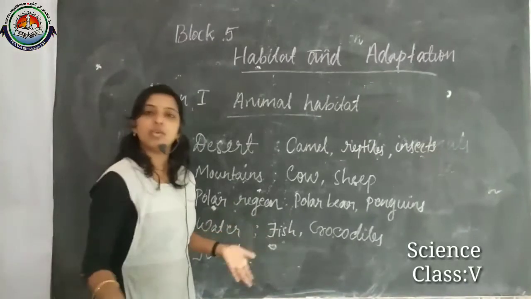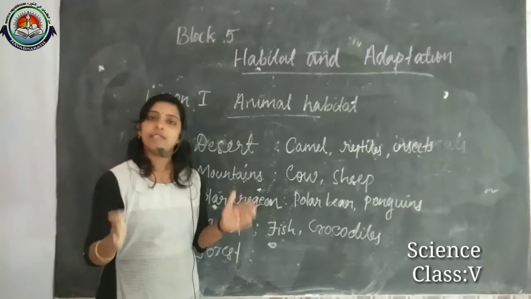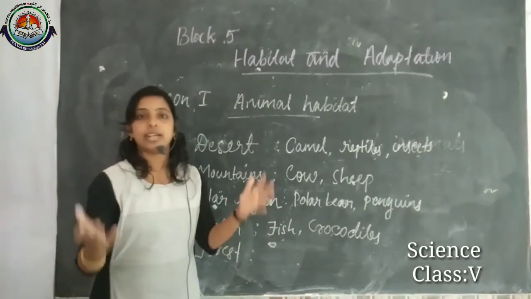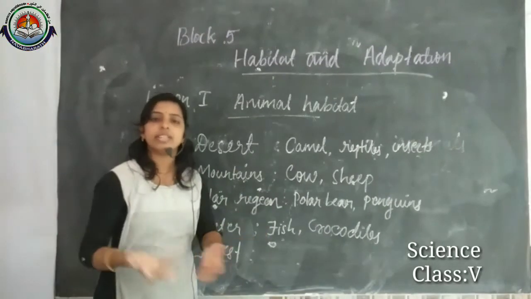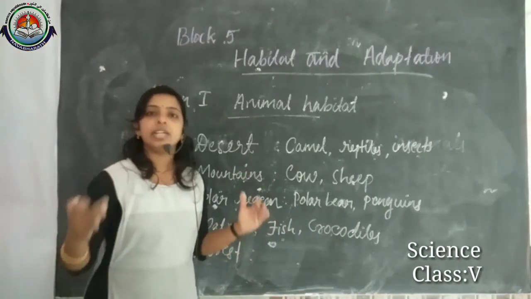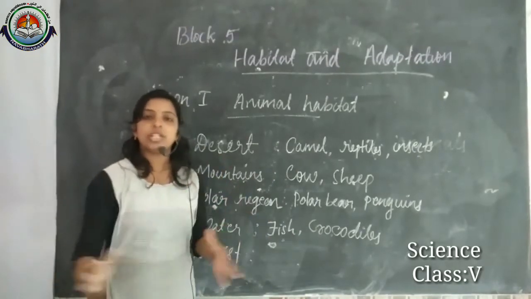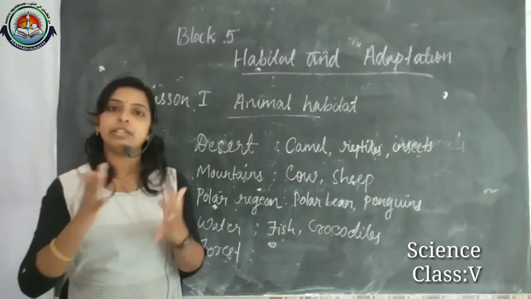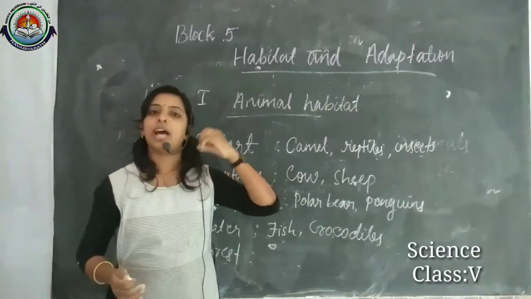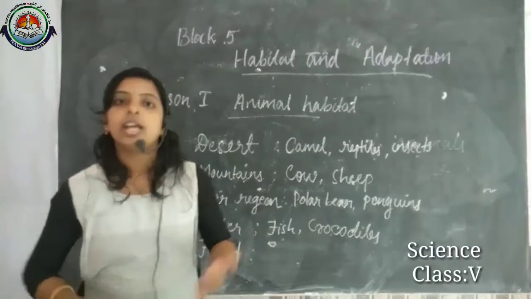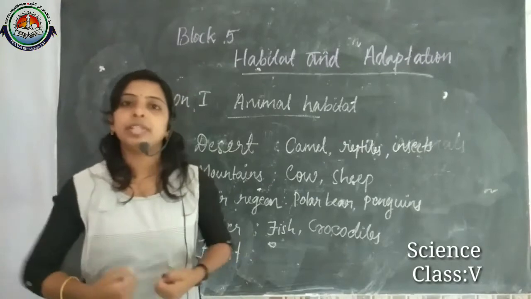In the forest we know that there are a number of animals we can see, like elephants, lions, tigers, deer, monkeys. Like this, many animals are living in the forest. So their body is specially adapted to live in the forest. Normally in the forest, some of the animals eat other animals, like a tiger can eat deer and all. They can easily climb the trees.